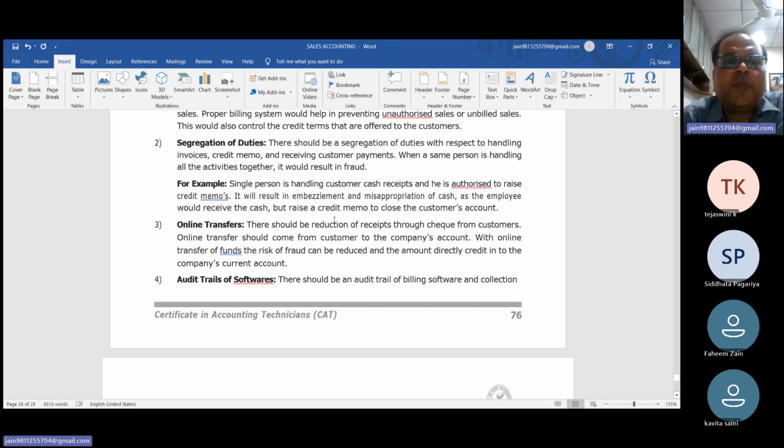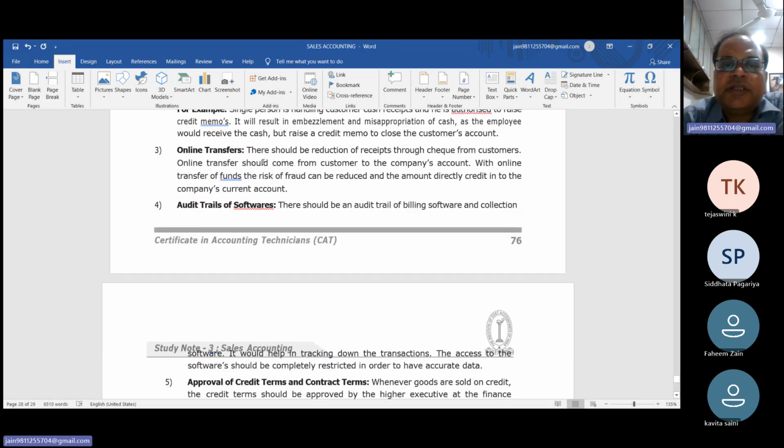For example, read this about online transfer. There should be a reduction in receiving cash or cheques from the customer. Online transfer should be made by the customer to the company account. With online transfer, the risk of fraud can be reduced and the amount is directly credited to the company's current account. Just visit any store in the mall. A scanner is kept or pasted at some place. Whenever you scan and pay, the payment is definitely transferred to the account of the owner.